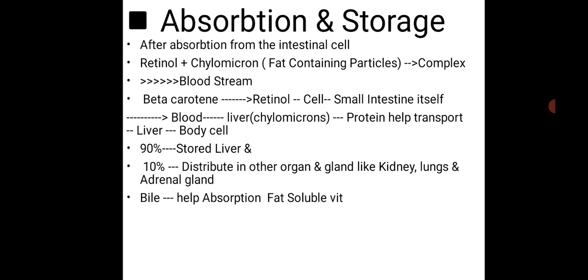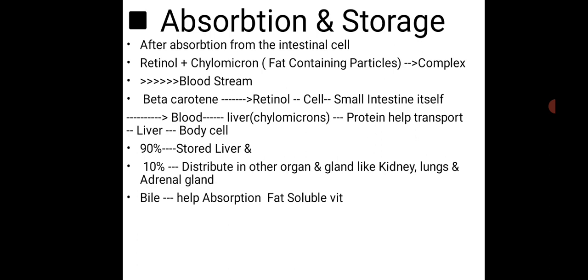This complex enters the bloodstream, because these fat soluble vitamins are not present singly; they are present combined with a fat particle. Then beta carotene is converted into retinol in the cells of the small intestine itself.